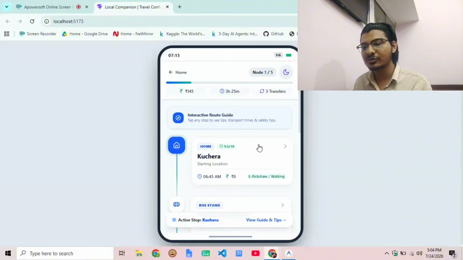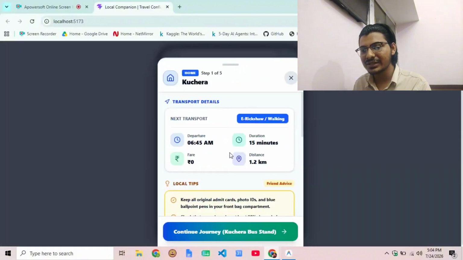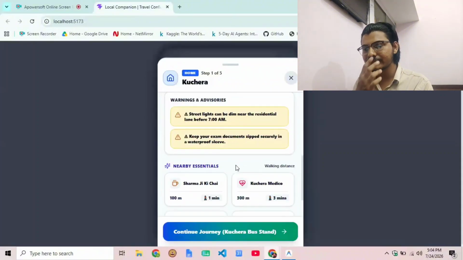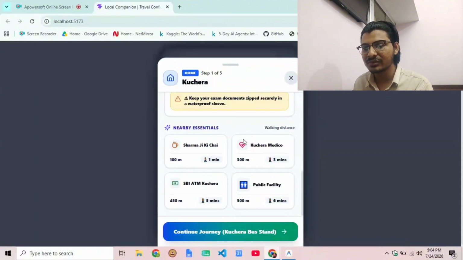So like this is my home. When I start the journey, it will remind me that I have to keep my older document, check the phone light, 80% battery, and so on. There are many features in the first prototype.